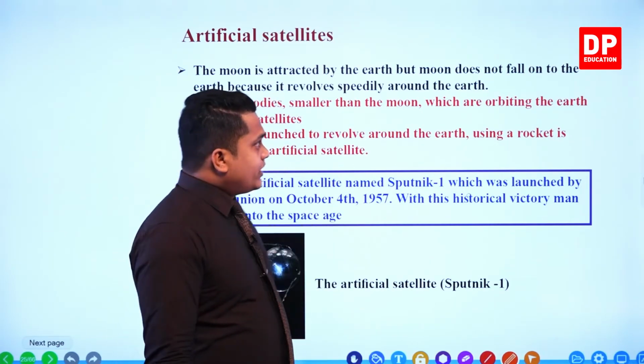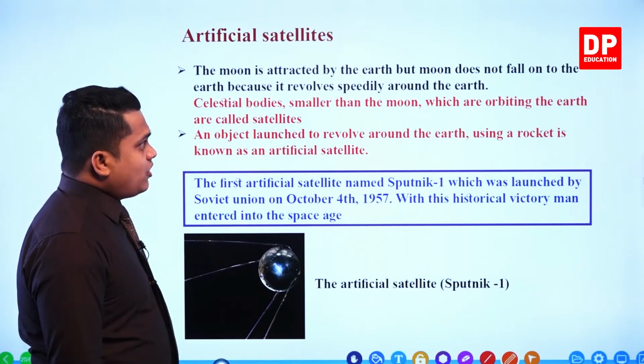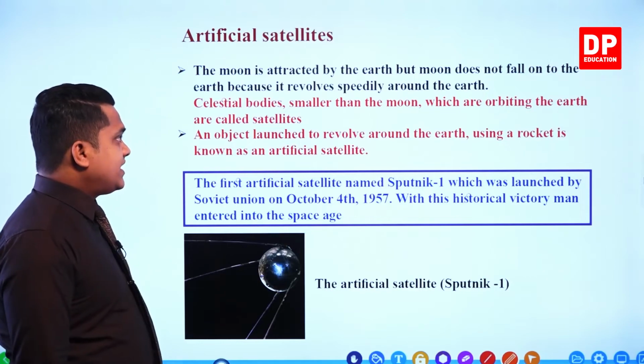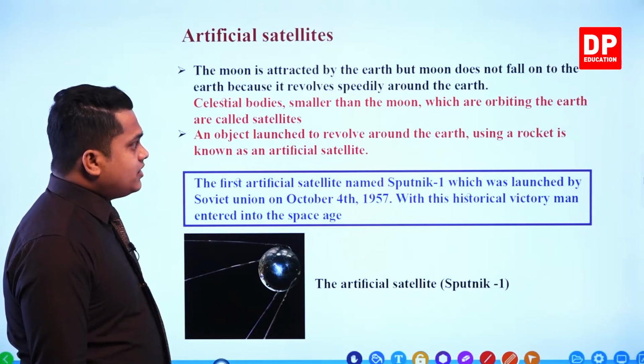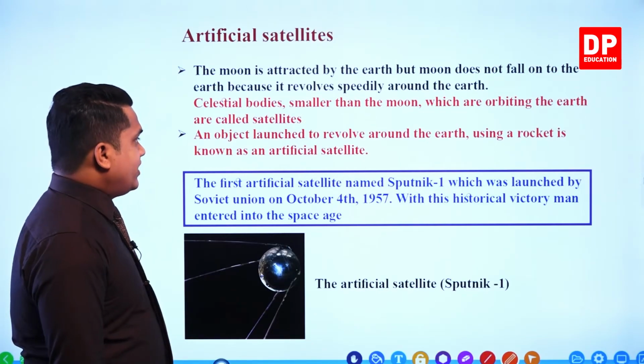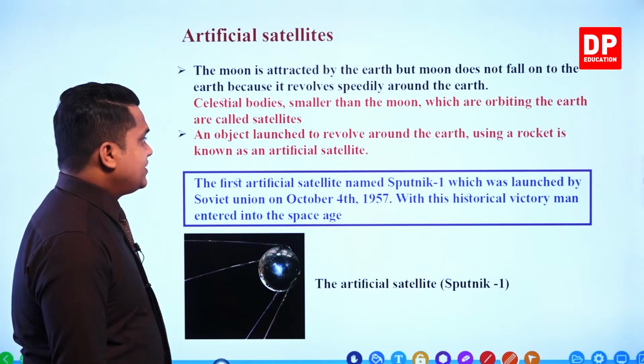Satellites. Here, celestial bodies smaller than the moon which are orbiting the earth are called satellites. An object launched to revolve around the earth using a rocket is known as an artificial satellite.